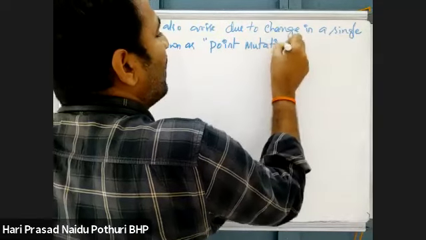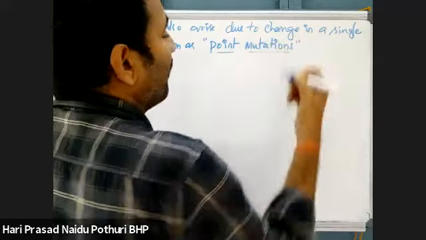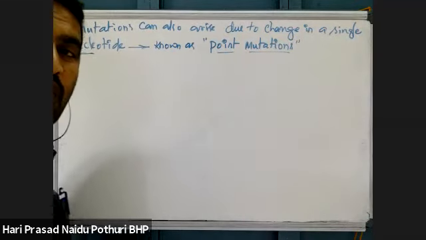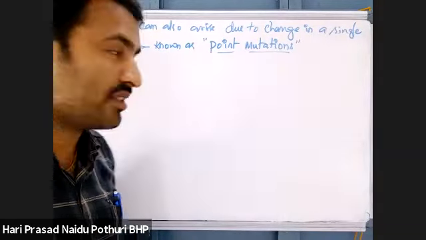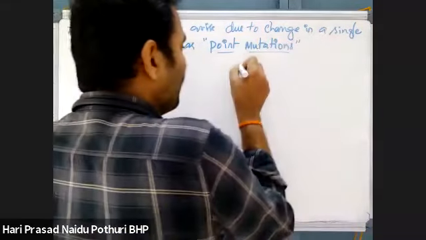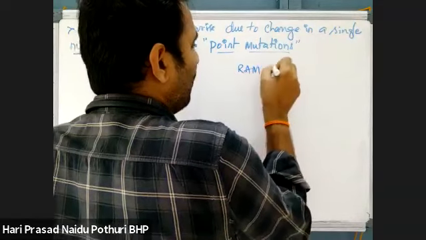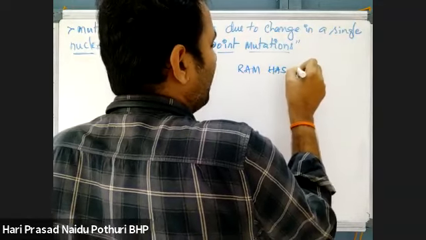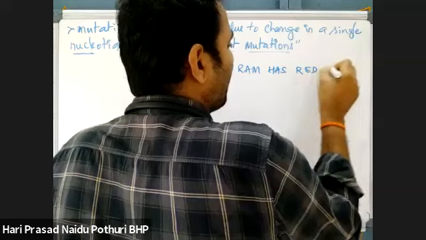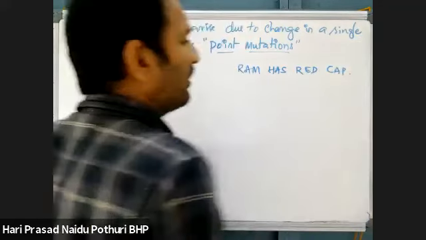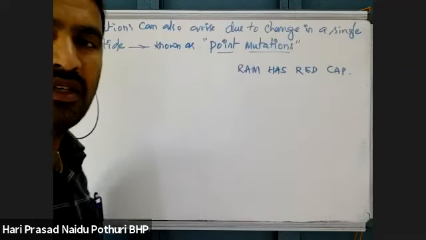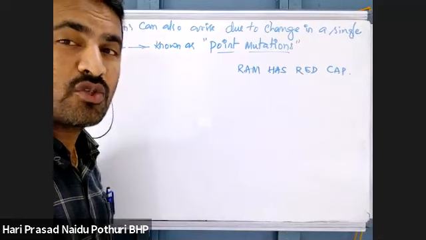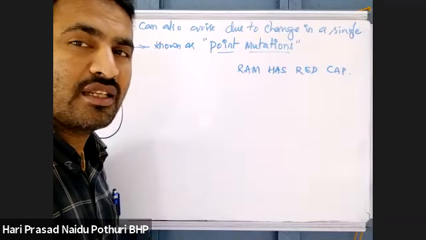When we studied genetic code, there we discussed, suppose we wrote, Ram has red cap. Like this, there is an arrangement of genetic codes. Chromosomal aberrations are commonly seen in cancer cells.